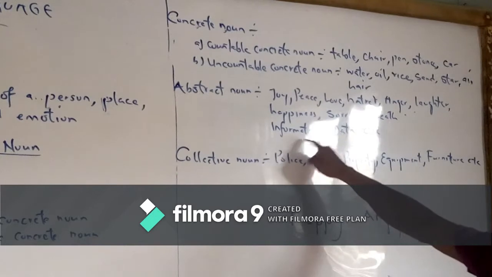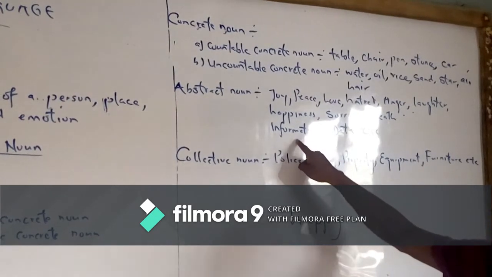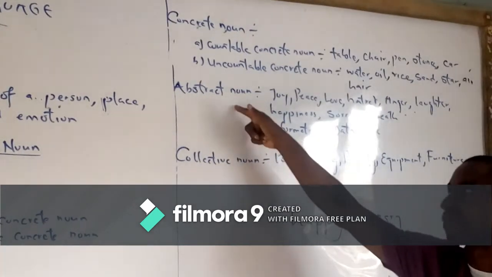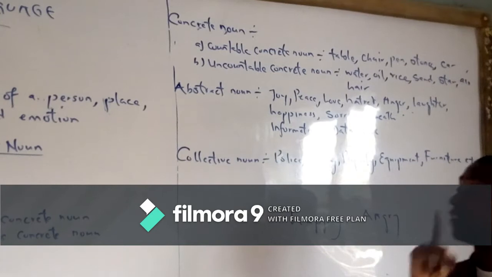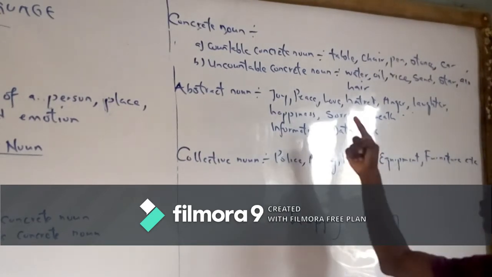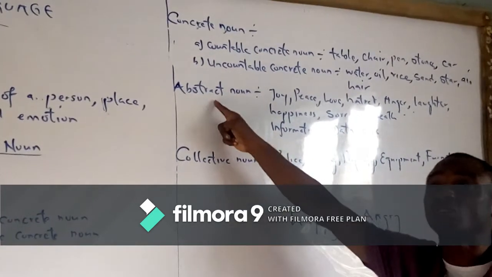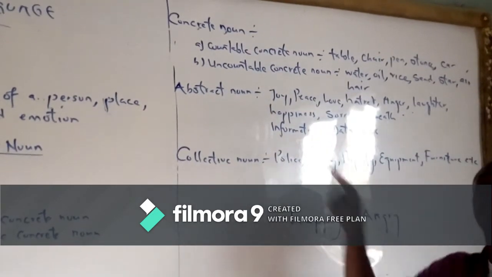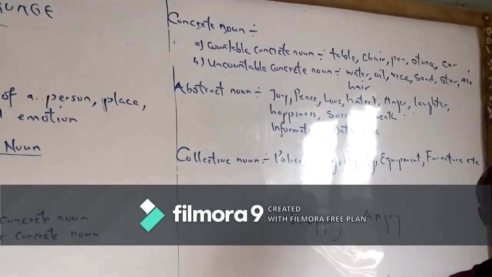Take note of this. A lot of information, no S, information. And I will come back to this when I get to collective nouns, you will see they have something in common. Please take note of this, very, very vital. We don't add S to abstract nouns, and we don't use plural verbs with abstract nouns. Abstract nouns are treated as singular nouns. So, the information is not enough. Not, the information are not enough.